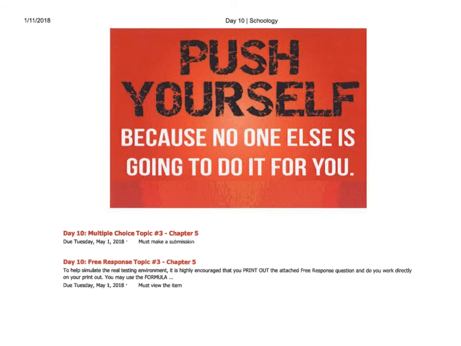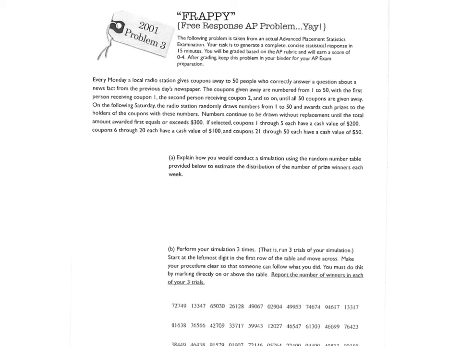We're now going to jump on in to today's multiple choice questions. So again, take a look at those and good luck. See how you do on your first try and just give one solution for that. And then the free response for Chapter 5, where the answers are posted, is going to be from 2001, number 3. They are going to ask you to explain the simulation of how that would work and to actually conduct a simulation. So this one is showing you how to do a simulation to estimate a probability. So try this free response, go into the actual assignment, and please look at the scoring rubric and see how you do. Good luck for today as you venture into day 10, the first day on your topic 3 review.